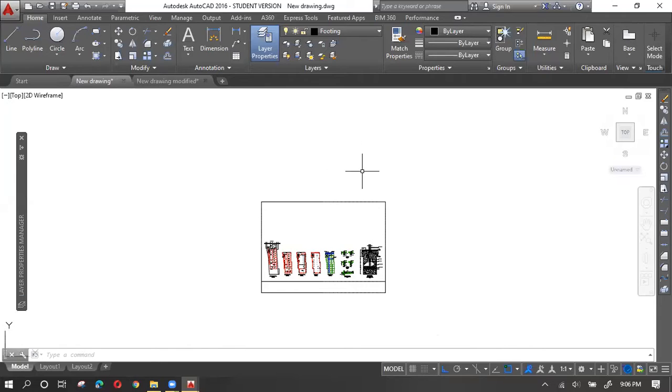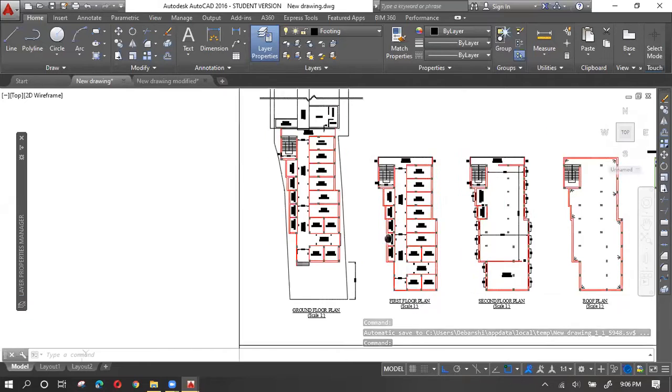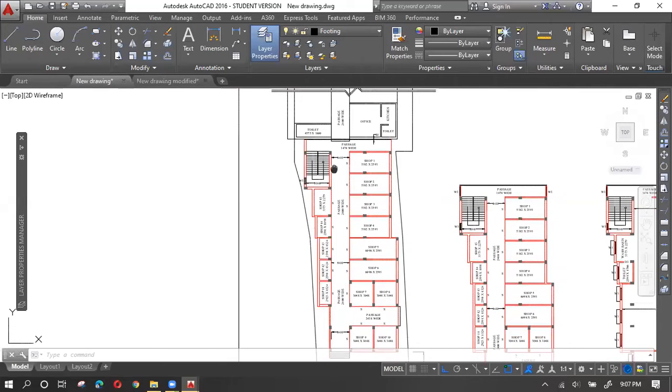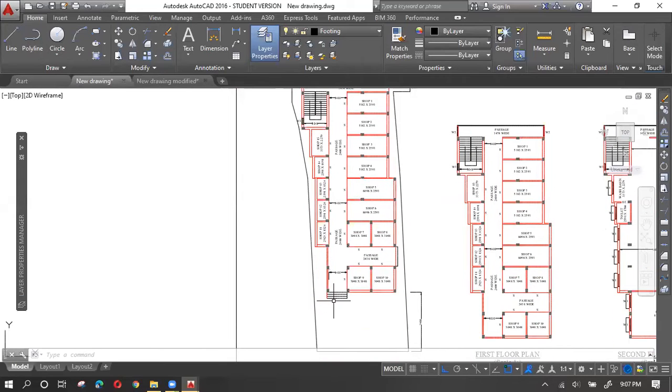Definitely. See, even the portion you are using for a garden, that will also be considered as your built up area. Your built up area means the area that you will be using for building your house or your particular structure. That is your built up area or construction area, whatever you say. So for example, in this particular plan, this gray line is the complete site actually. But you can see this red portion, this is the actual built up area.